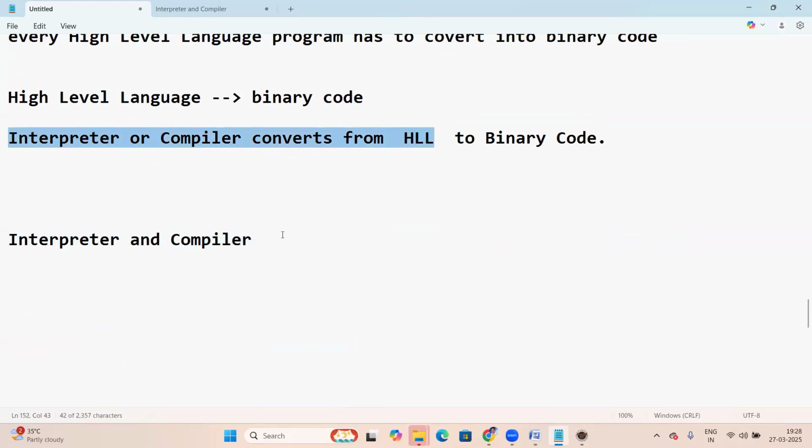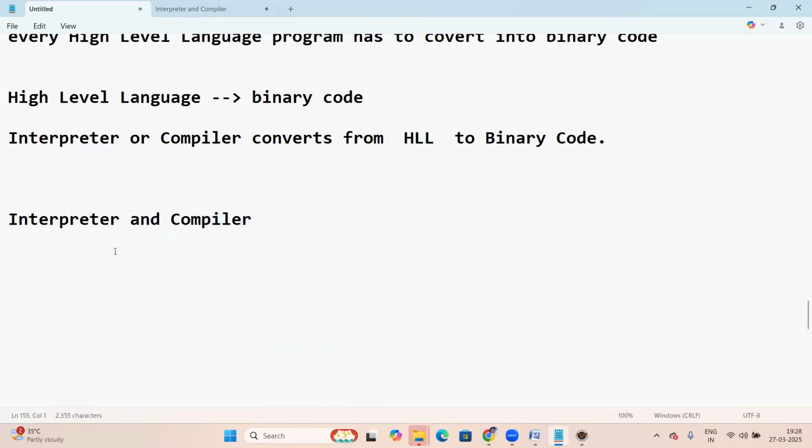Today's topic is interpreter or compiler, to convert from high level language to binary code. So the topic is about interpreter and compilers. First let us start with interpreter.